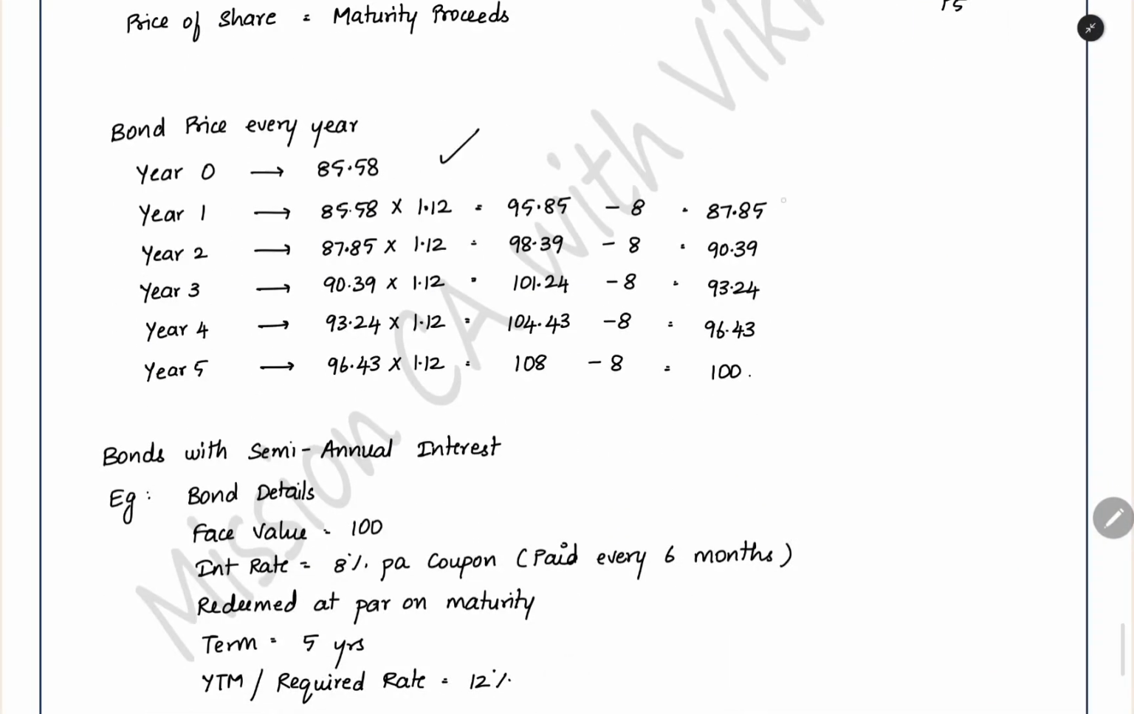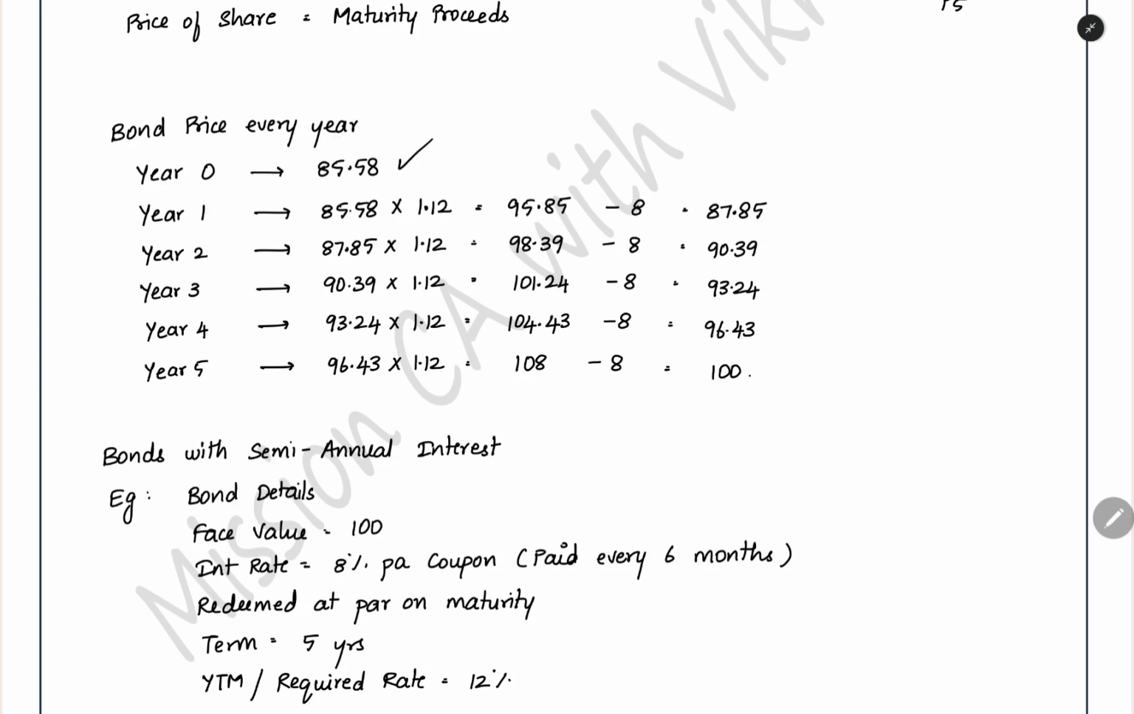The bond price every year is increasing slightly, slowly, gradually. It is increasing rupee by rupee, and then it is reaching 100 rupees at the end of fifth year. So whatever price the bond has currently, it will approach the maturity proceeds at the end of the term. That is what you need to understand here.